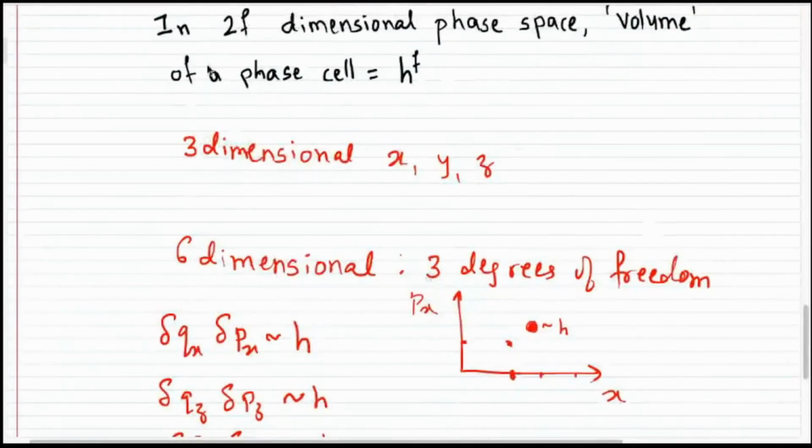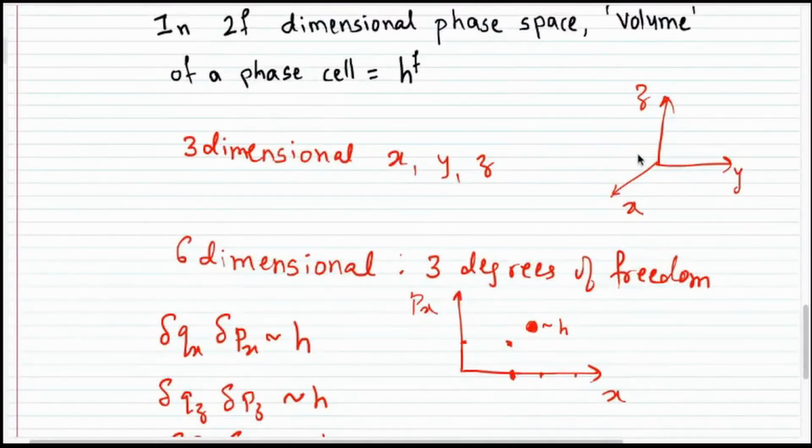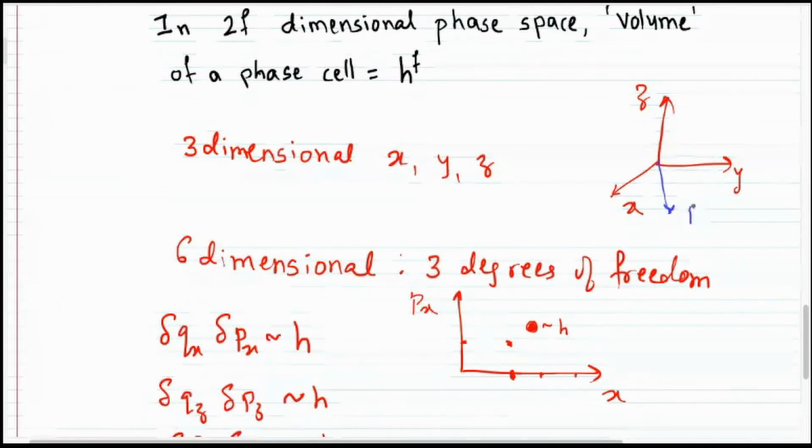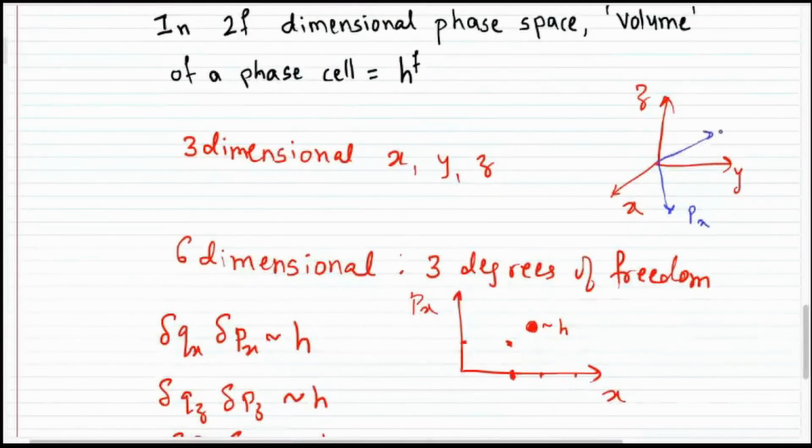Now when we come to the 6-dimensional example, we have the x-axis, y-axis and z-axis, so x, y and z, for position. At the same time, we may have px coming, say, here. This is px. This is py.